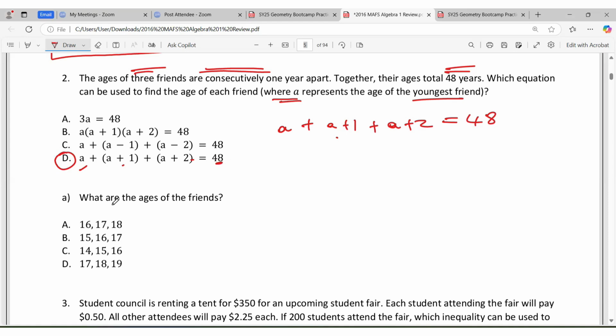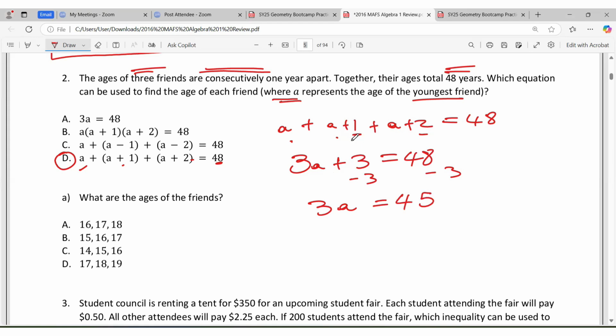Now it is saying, what are the ages of the friends? So we want to solve what we have. If we put together our A's, we're going to have 3A. Put together our constants here, we have plus 3, and this is equal to 48. Now, as you could see, if we subtract the 3 from both sides, we're going to have 3A is equal to 45.